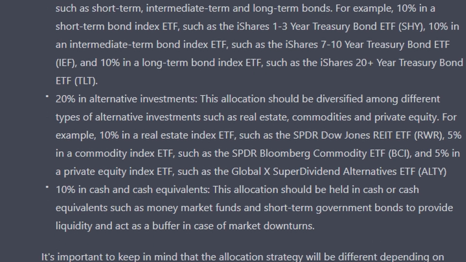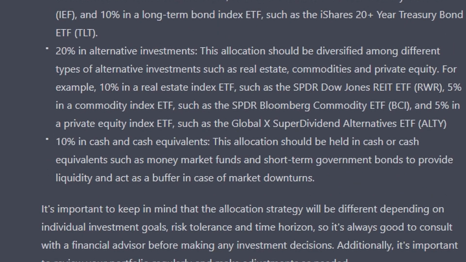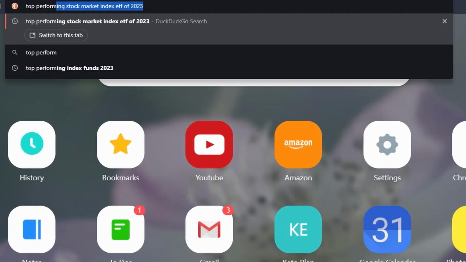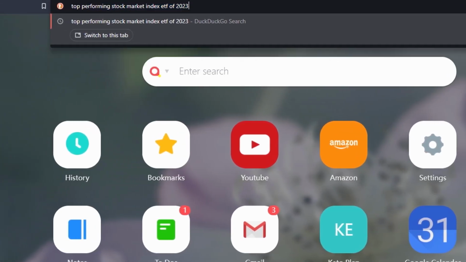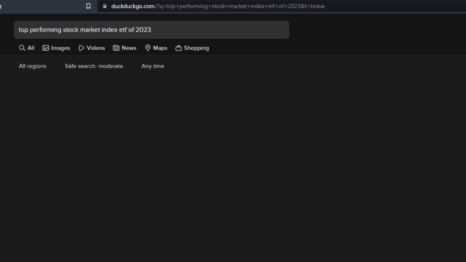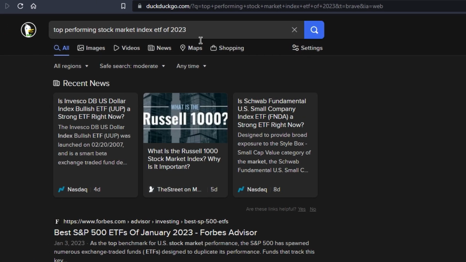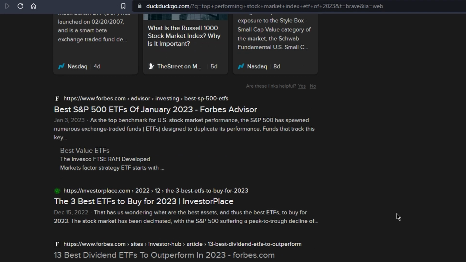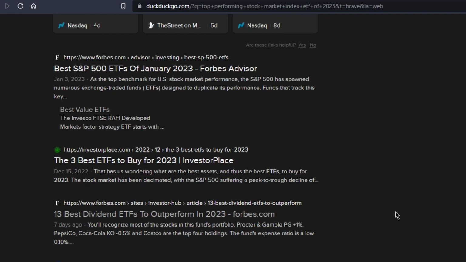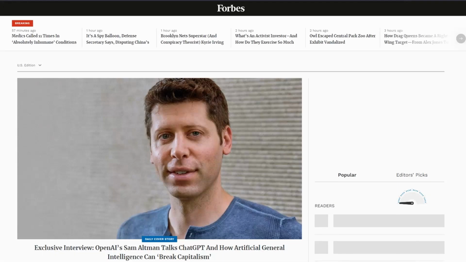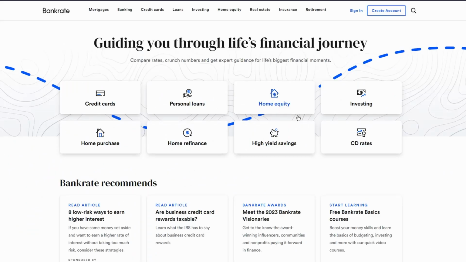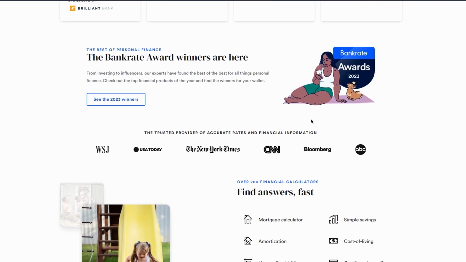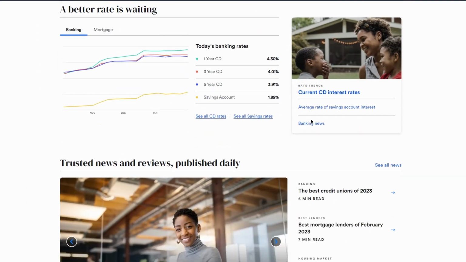Once you have all of that information, the fourth thing that you're going to do is go over to Google and type in top performing whatever it is of 2023. So if you want, you can type in top performing ETFs of 2023 or top performing fixed income bonds or whatever it is that it popped in there. Basically, you want to Google whatever that top performing thing is that you got previously from the AI. And the websites that I like to use when I was doing this research was like Forbes.com, Bankrate, Money.usnews.com, and The Motley Fool to collect my information.